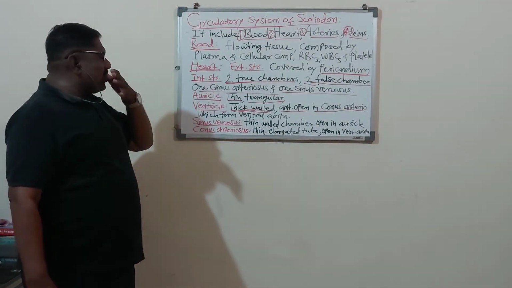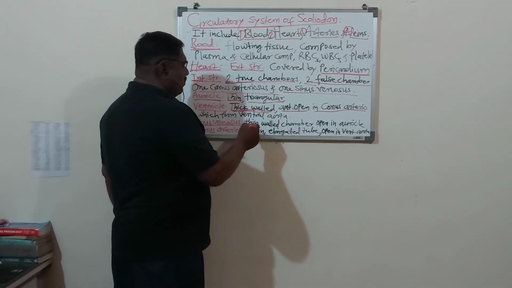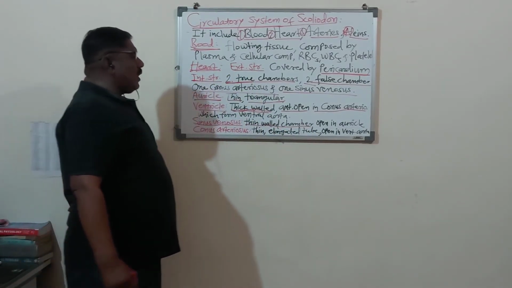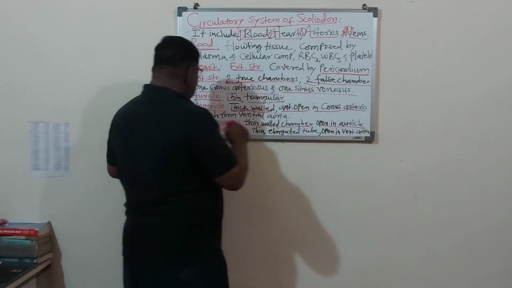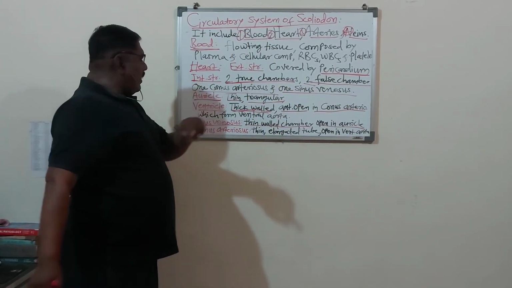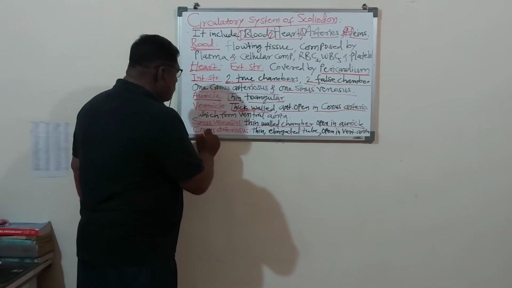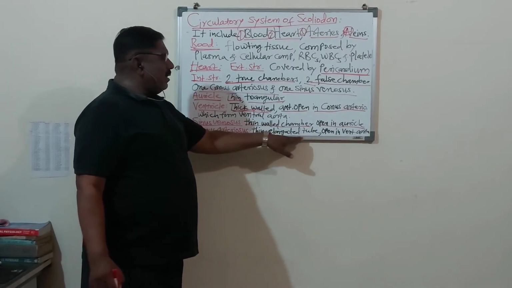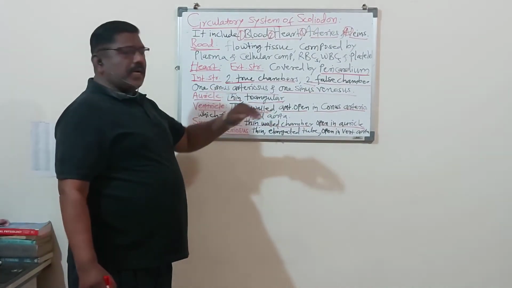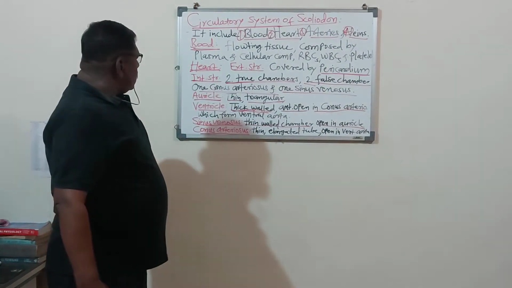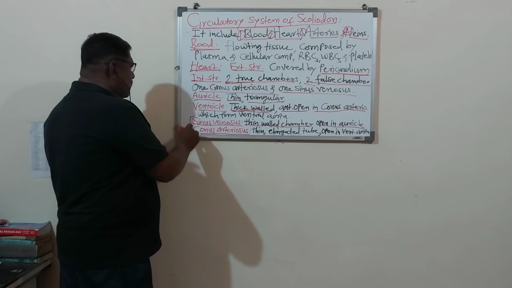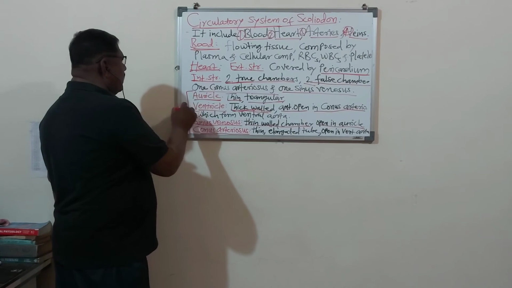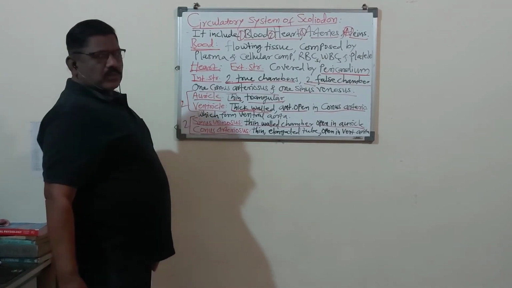Now, the sinus venosus is a thin-walled chamber and it opens into the auricle. Sinus venosus is a false chamber. Then another chamber is the conus arteriosus. It is thin-walled, elongated, tube-like and it opens into the ventral aorta. So remember, sinus venosus and conus arteriosus are the false chambers, and auricle and ventricle are the true chambers.